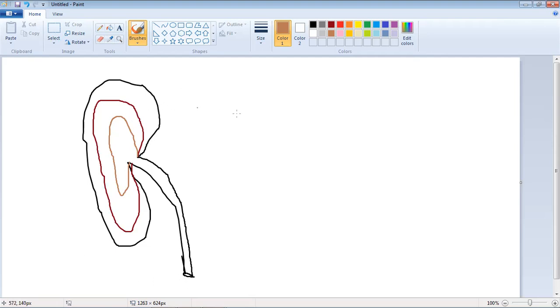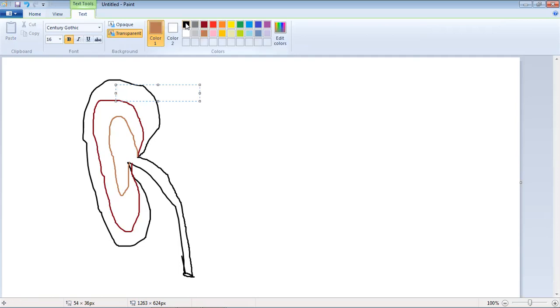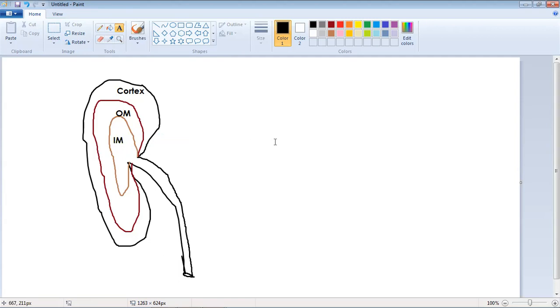The outer part is the cortex, and then the outer medulla. So this is the cortex, this is OM, that is outer medulla, and this is IM, that is inner medulla. This is the picture I drew in the last class.